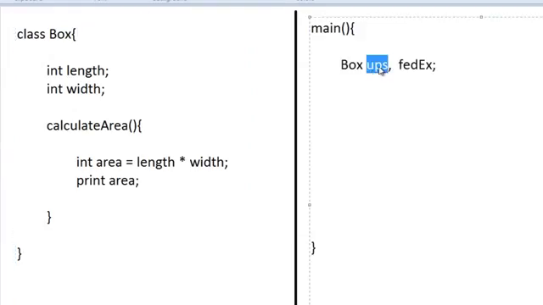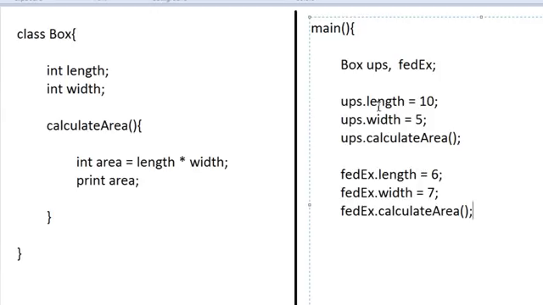So here I have created two objects of this Box class, that is UPS and FedEx. Since UPS is a type of box, UPS will have its own length and width, and FedEx will have its own length and width, and UPS will have its own calculate area, and FedEx will have its own calculate area. Here you can see that UPS will have a length, and I'm assigning 10, and its width is assigned as 5, and when UPS calls calculate area, it will multiply the length and width and print the area.